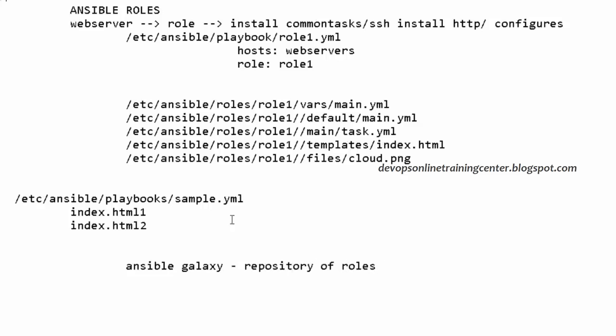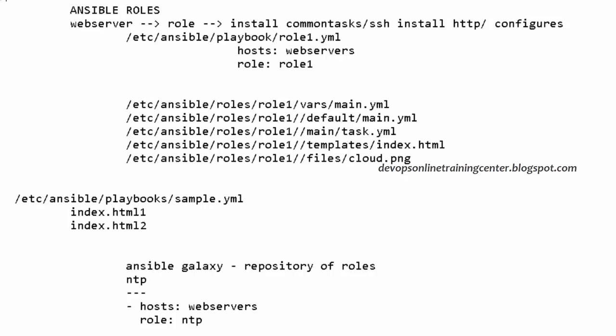What is a role? The above one, whatever we discussed so far. In Ansible Galaxy, I go and download the NTP role and then I write a playbook. My playbook will not have anything. Simply it will say something like this: hosts, let us say web servers, and I just say role NTP. Done. If you just execute, NTP will be set up on all the web servers, right?